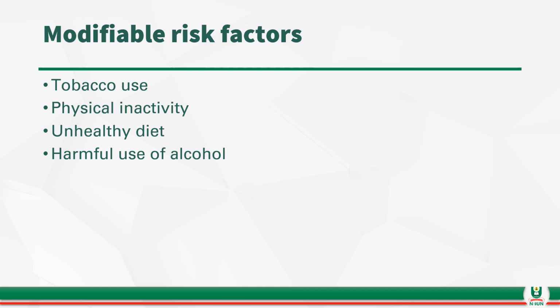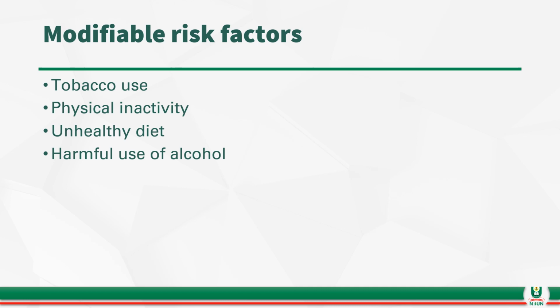Tobacco use is a modifiable risk factor in the sense that if one is used to smoking tobacco and its products previously, and he now understands that tobacco use is associated with lung cancer, and he now decides to stop taking the tobacco, then that is actually a modifiable risk factor. He has stopped using its products, and therefore the chances of him coming down with lung cancer become significantly reduced.